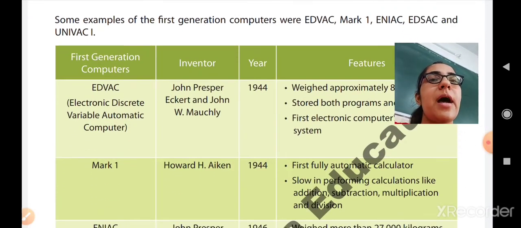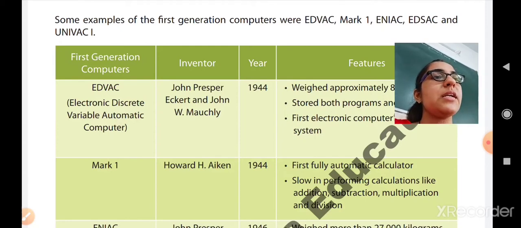Now the second one is Mark I. The inventor of the Mark I computer was Howard H. Aiken, and it was also invented in the year 1944. Features of the Mark I computer: it was the first fully automatic calculator, which means it could perform calculations automatically, but it was slow in performing arithmetic operations like addition, subtraction, multiplication and division. Such calculations were performed very slowly in the Mark I.